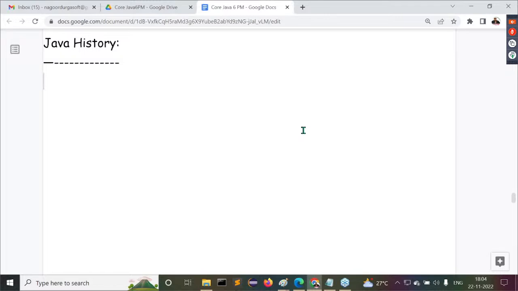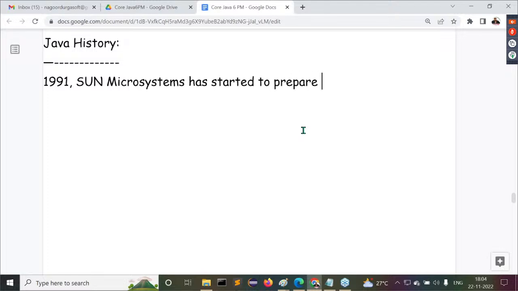Note it down. I am giving the answer to you, understand it clearly: 1991. In 1991, Sun Microsystems started to prepare a new programming language. Which year? 1991, Sun Microsystems, note it down.